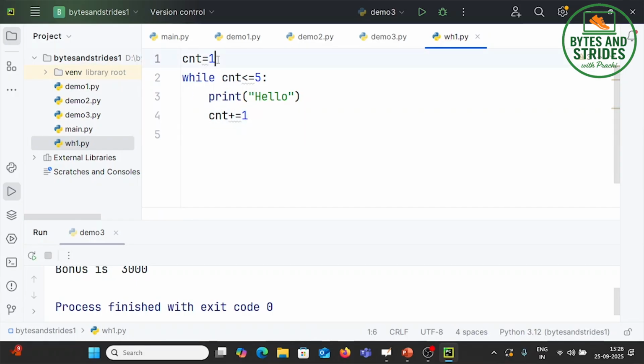So count is 1, 1 is less than 5, print hello, make count 2. And while being a loop, it will reattempt checking this condition. So count is 2, 2 is less than 5. It will again come inside, and this process will go on until this condition is no longer true.